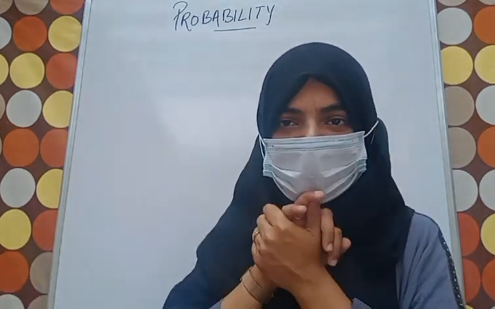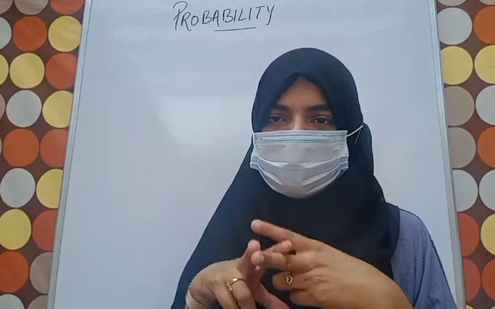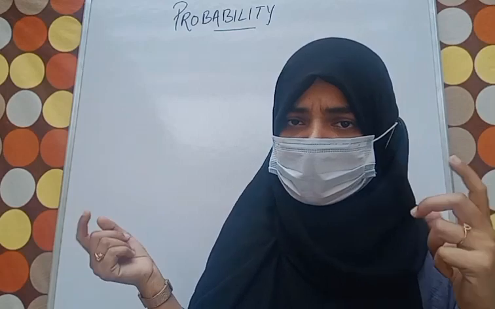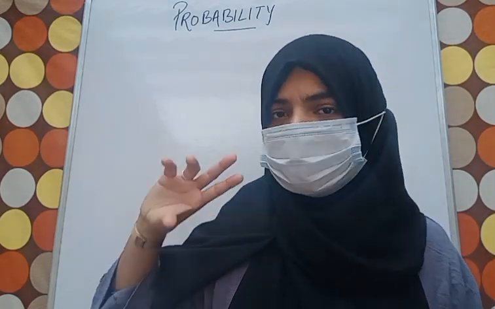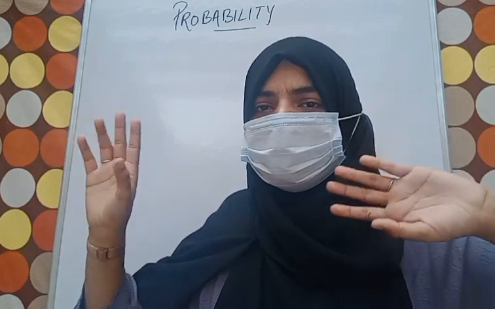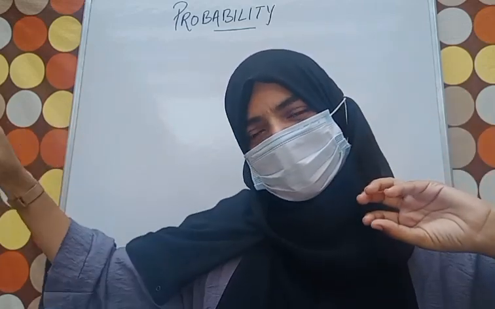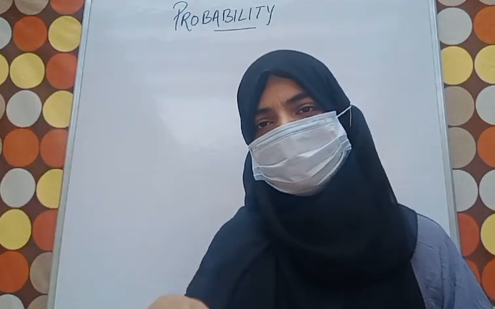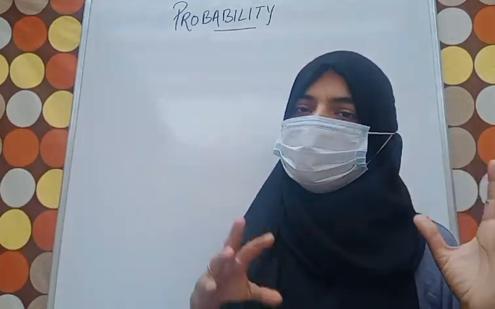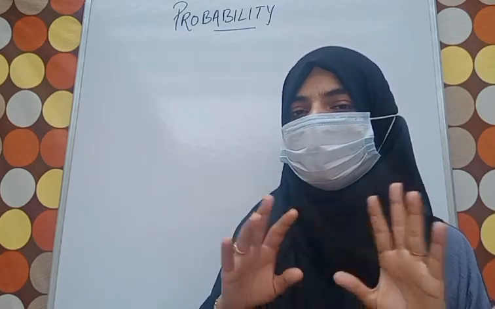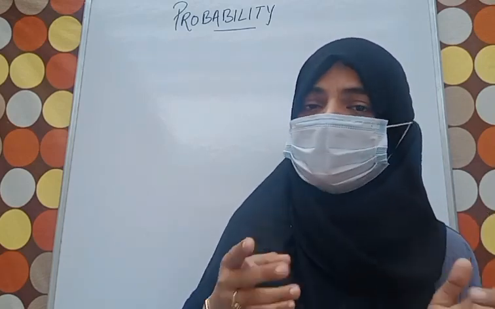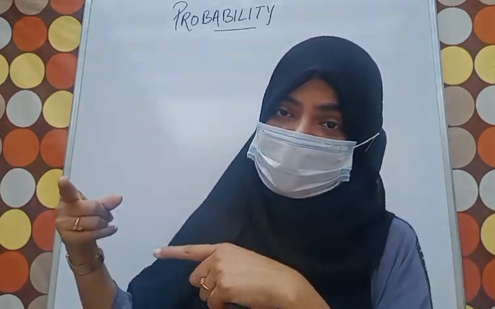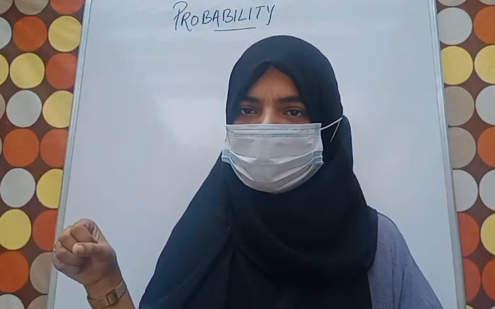Like tossing of a coin: 1 coin can be tossed, 2 coins can be tossed, 3 coins, or multiple coins. While tossing 1 coin, we know we will have only head and tail, nothing other than head and tail. When the number of coins increases, the number of outcomes will increase, but other than head and tail, we are not going to get anything else. Similarly, when a dice is rolled, we will get a number from 1 to 6, not more than 6. We are not going to get 0 or a number above 6.